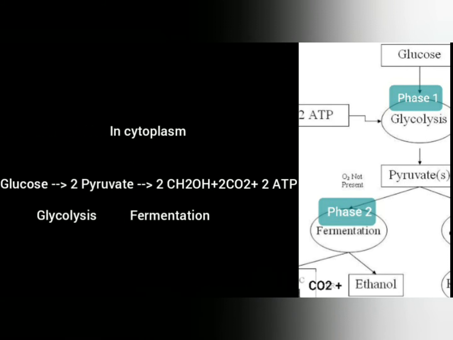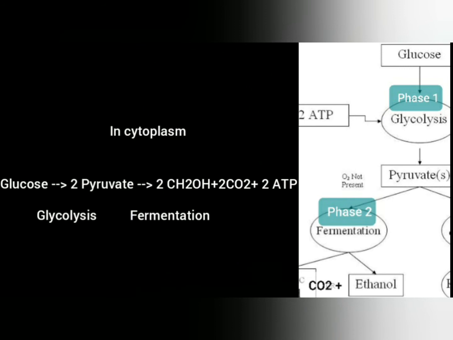It is represented chemically as one molecule of glucose breaks down into two molecules of pyruvate or pyruvic acid by glycolysis in cytoplasm, same as in aerobic respiration.